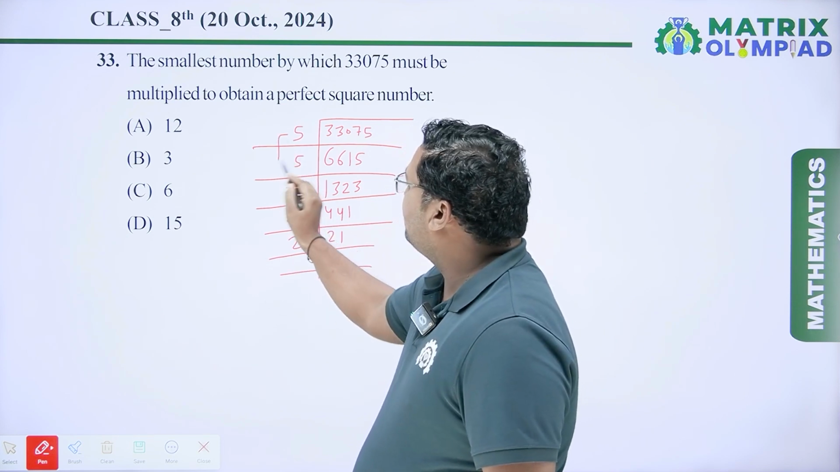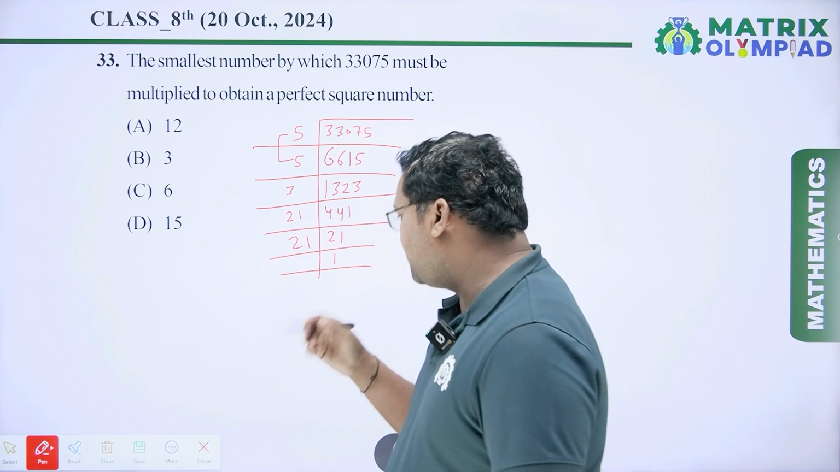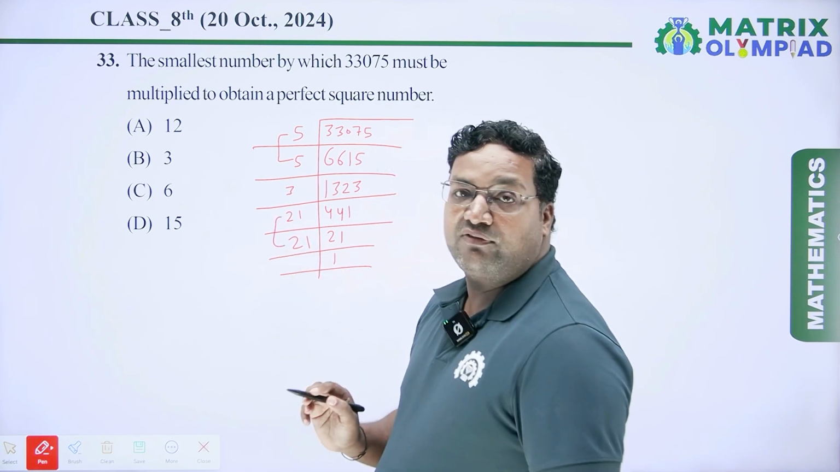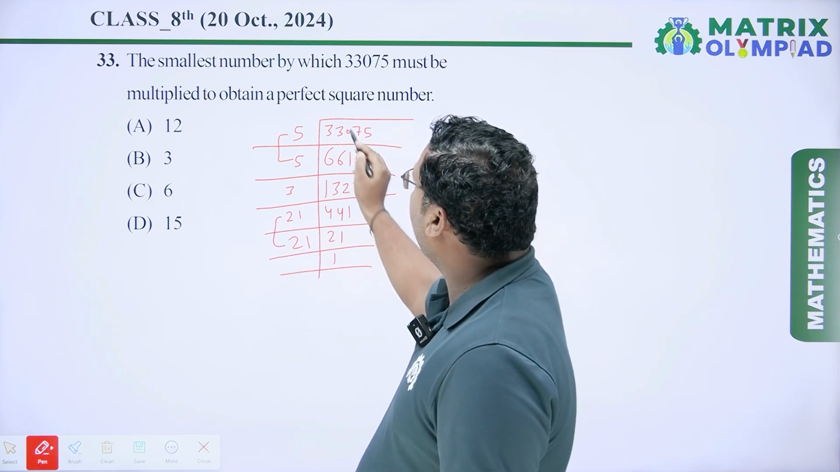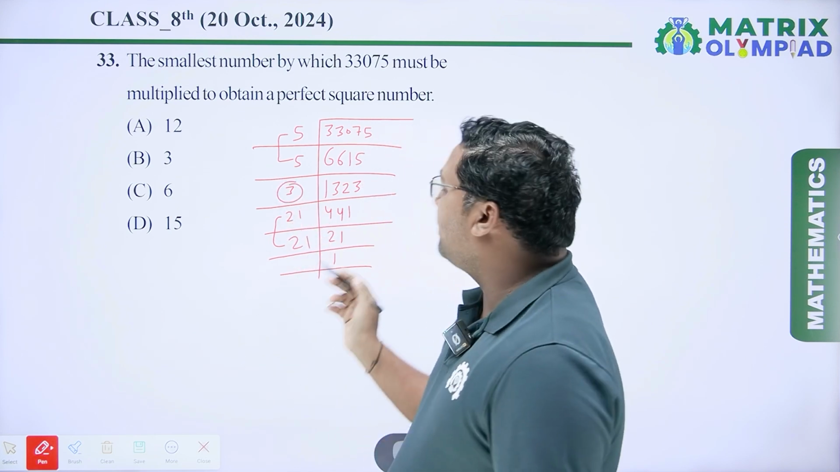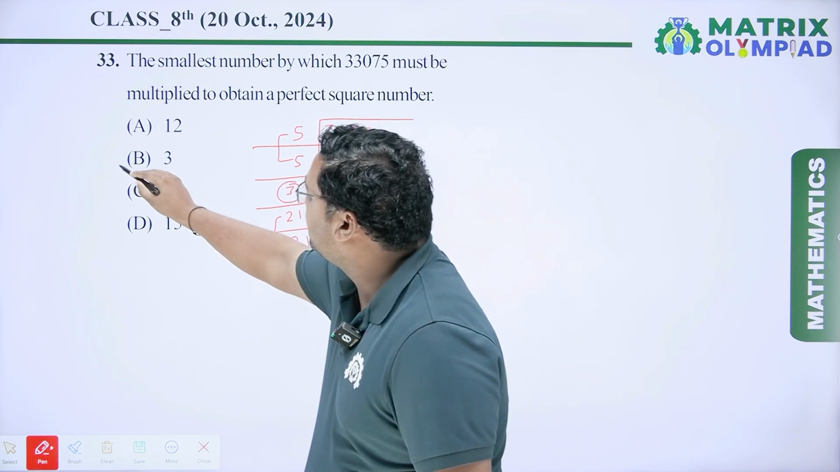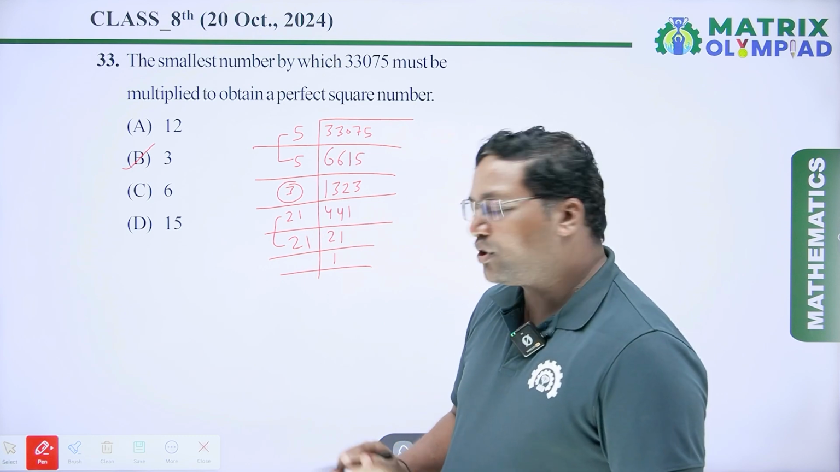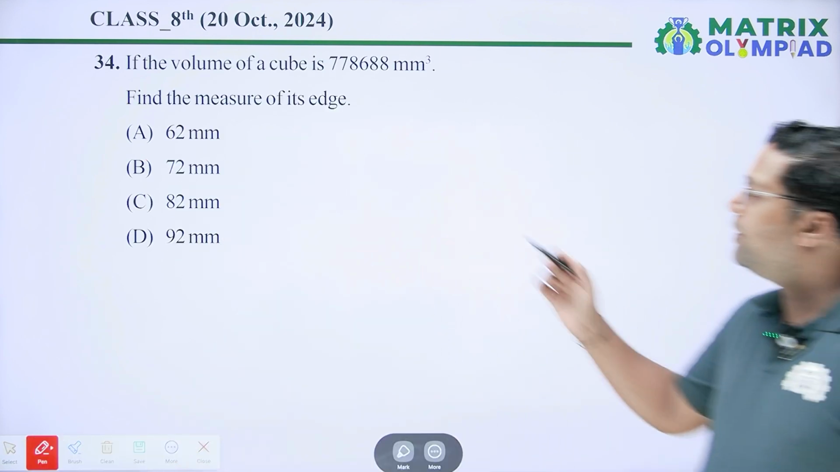So this 5 is in the pair form. 21 is in the pair form. So we have to multiply this number by 3. Then we will get the perfect square number. So our answer will be 3, which is option B. So option B will be the right answer. Now coming to the next question.